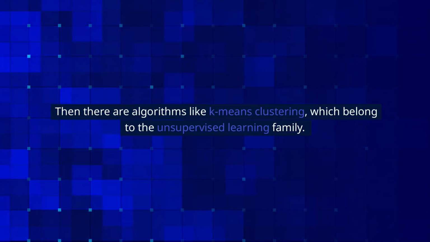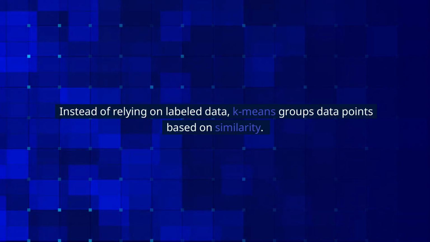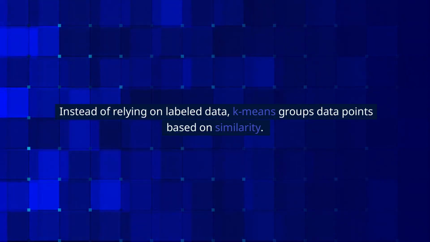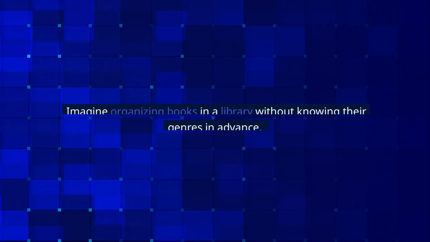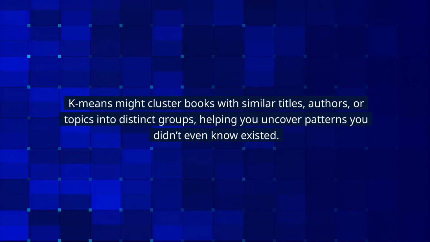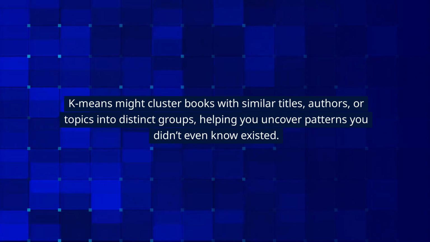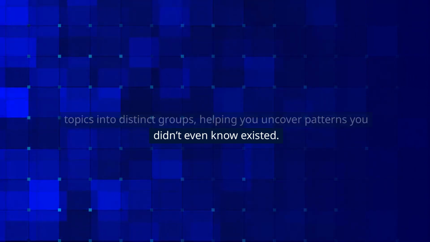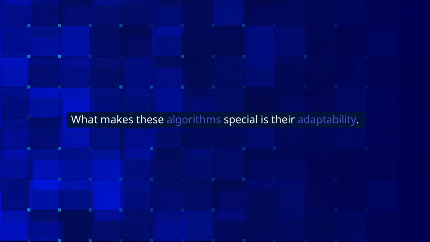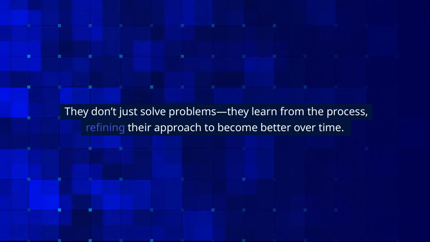Then there are algorithms like k-means clustering, which belong to the unsupervised learning family. Instead of relying on labeled data, k-means groups data points based on similarity. Imagine organizing books in a library without knowing their genres in advance. K-means might cluster books with similar titles, authors, or topics into distinct groups, helping you uncover patterns you didn't even know existed. What makes these algorithms special is their adaptability. They don't just solve problems, they learn from the process, refining their approach to become better over time.